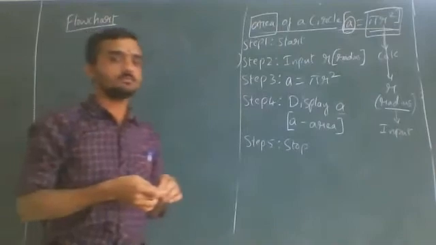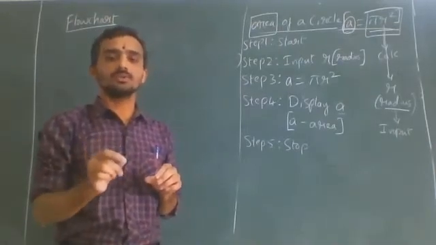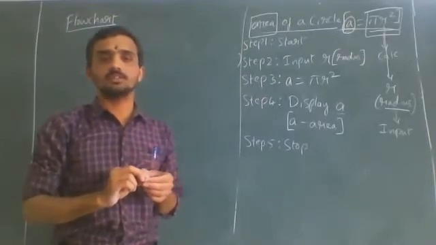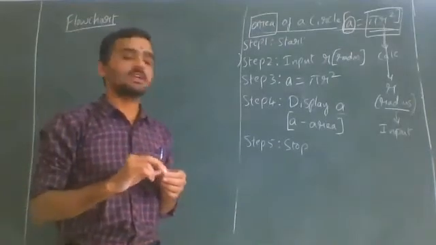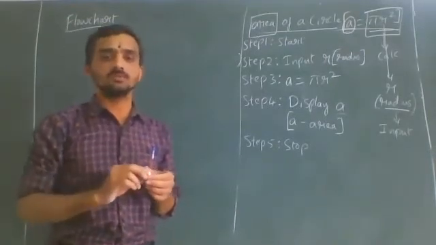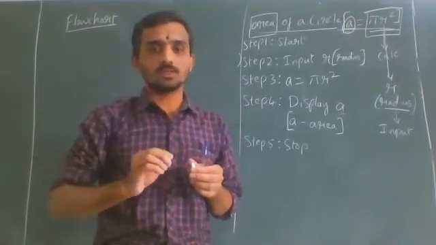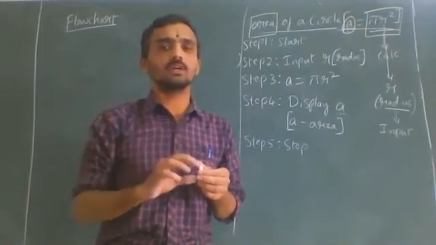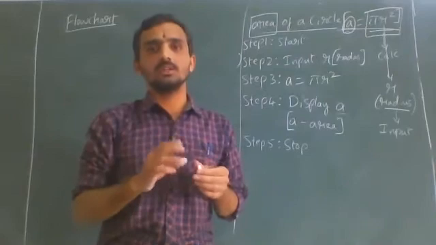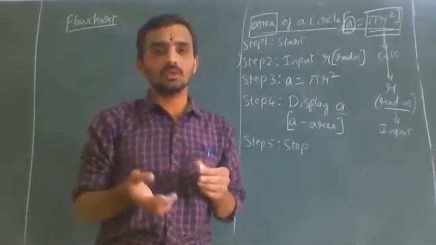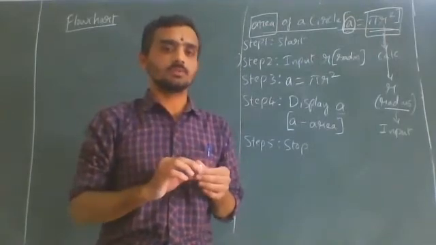So flowchart means it is a graphical representation of a solution to a given problem. So this is the definition. Graphical representation of a solution to a given problem, or we can say graphical representation of an algorithm. Because when we write the algorithm, we will come to know what steps are required to solve the given problem. Step by step, we will write an algorithm. So after writing an algorithm, by looking at the algorithm, we can write the flowchart. Algorithm is one type of solution.